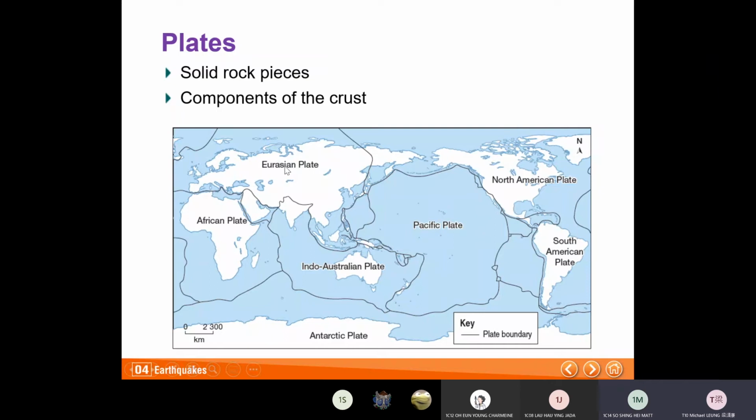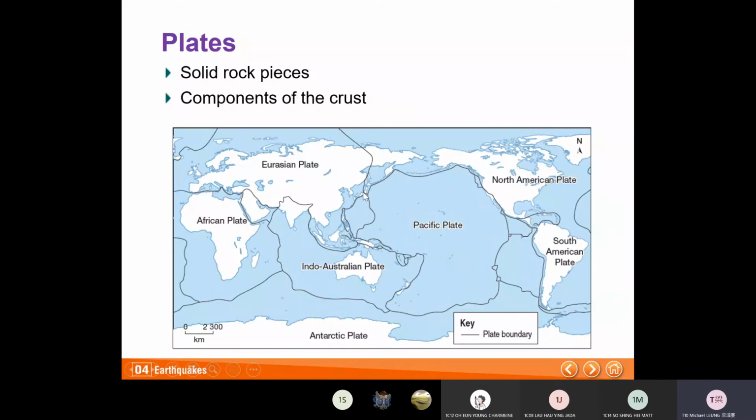Okay, so the plates are movable. There are 7 major plates: Eurasian, Europe and Asia, African, Indo-Australian, Pacific, North American, South American, and Antarctic plate. This is also a plate. You know that here, Japan is on the plate boundary.